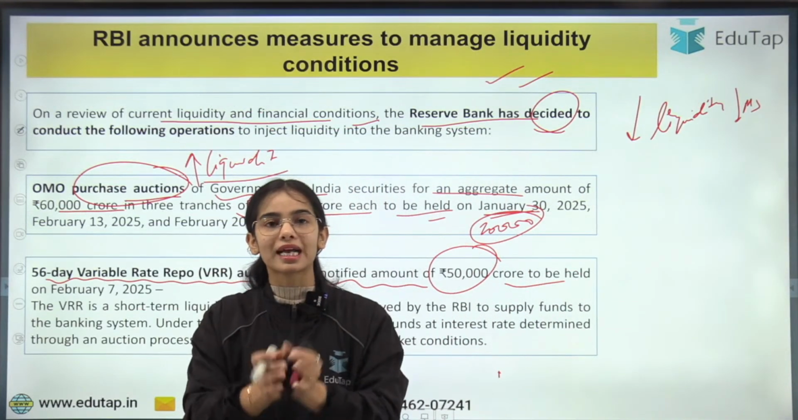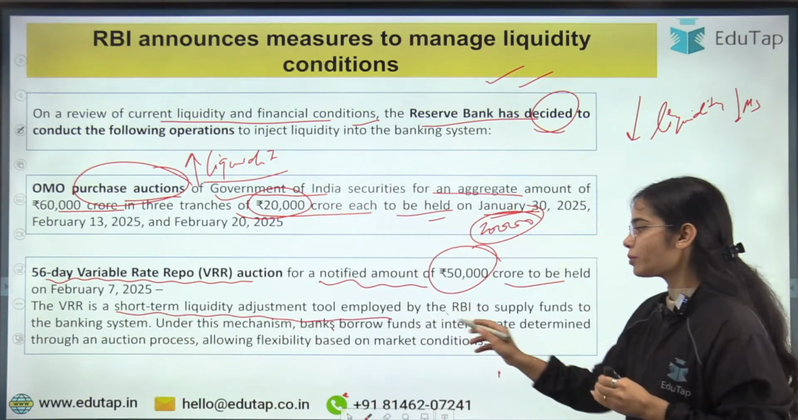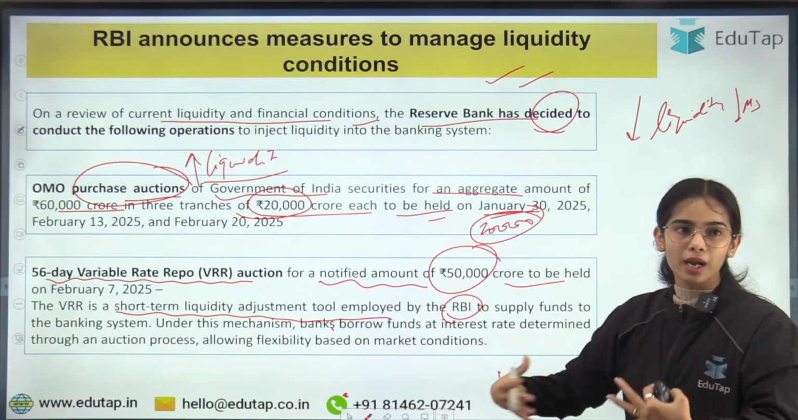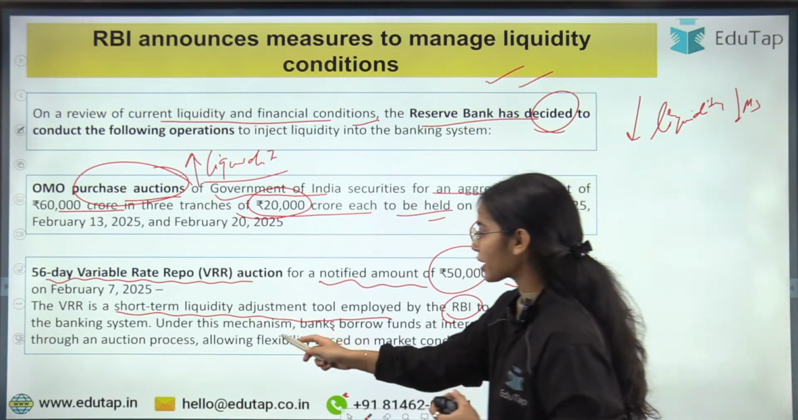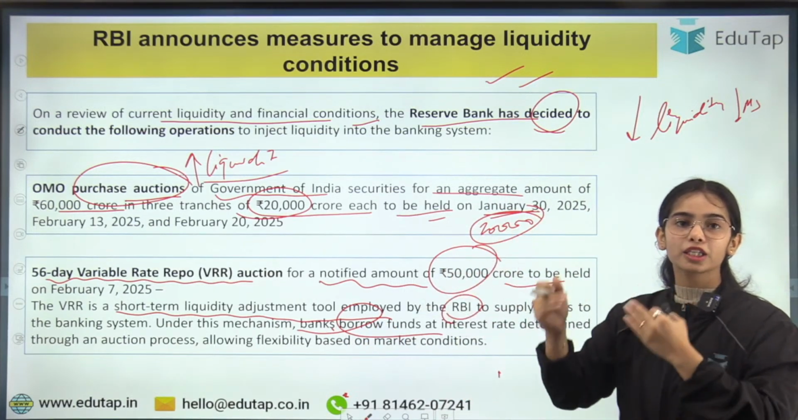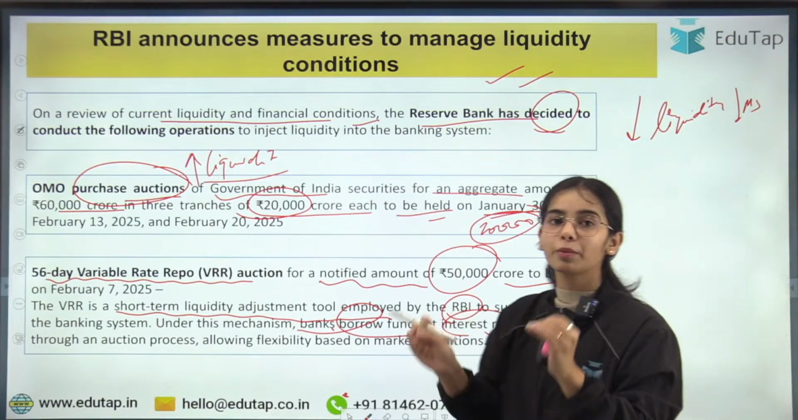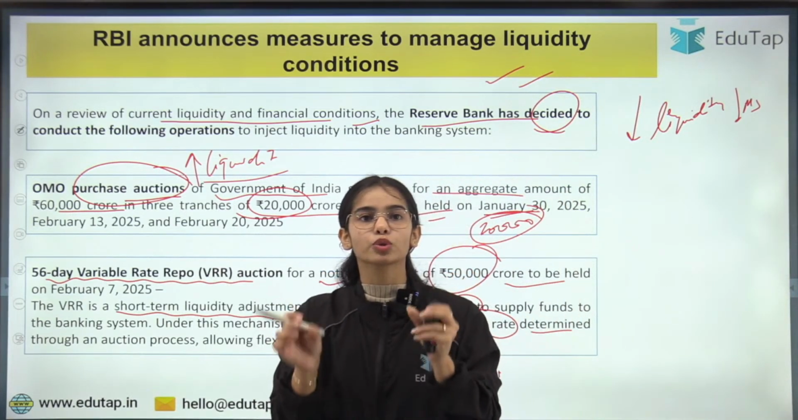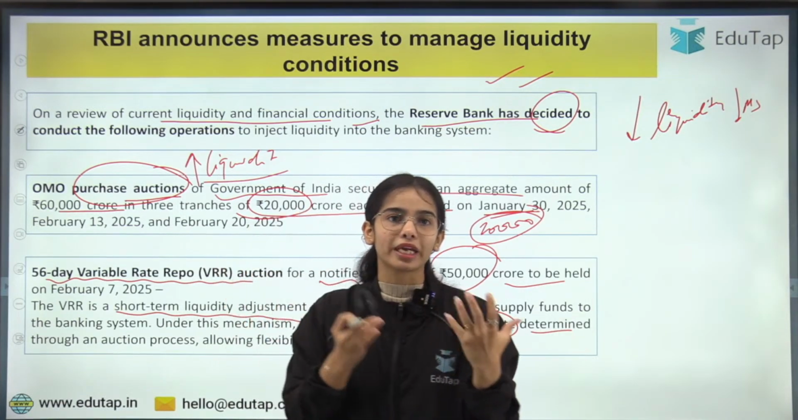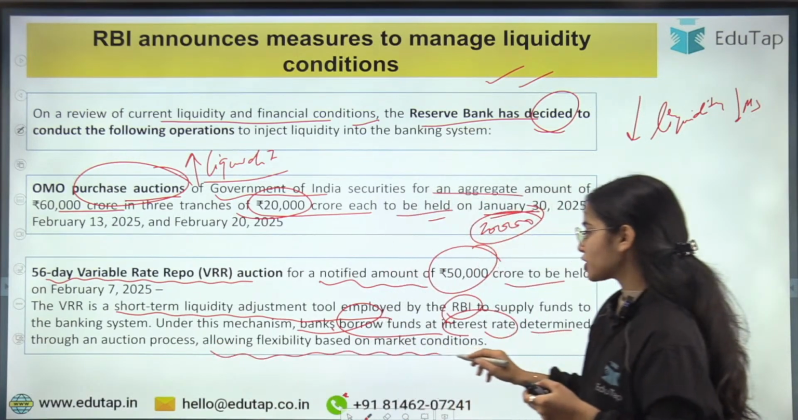So I hope you understand that the variable repo rate is a short-term liquidity adjustment tool employed by the RBI to provide liquidity, to supply funds to the banking system. Under this mechanism, the banks take the loan from the RBI at the interest rate that is determined through the bidding process, the auction process, and the variable repo rate is usually higher than the repo rate that is fixed by the RBI. Okay, allowing flexibility based on market conditions.